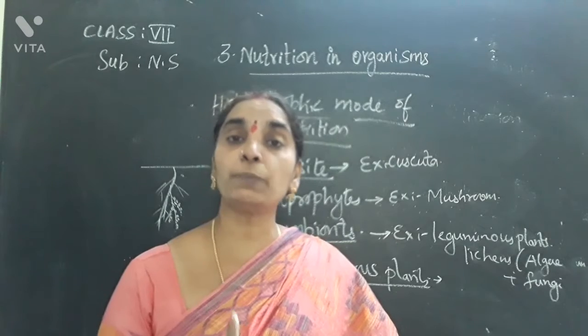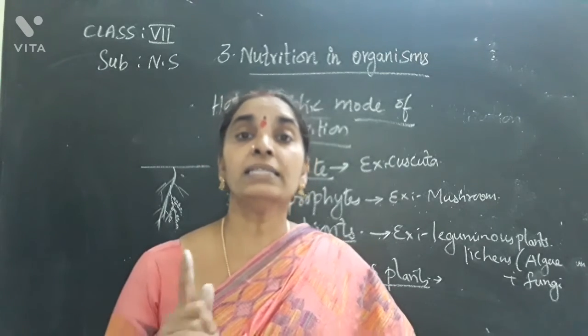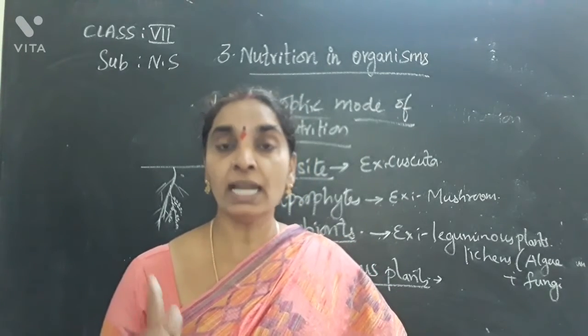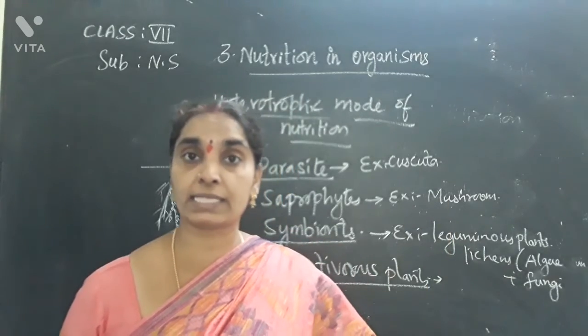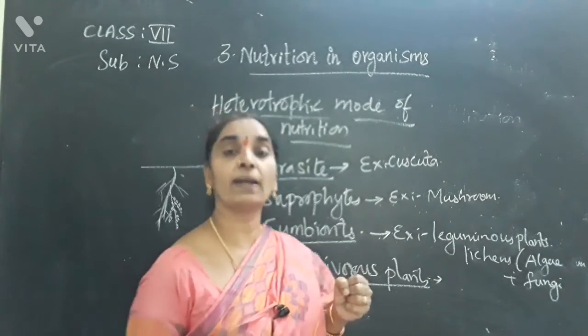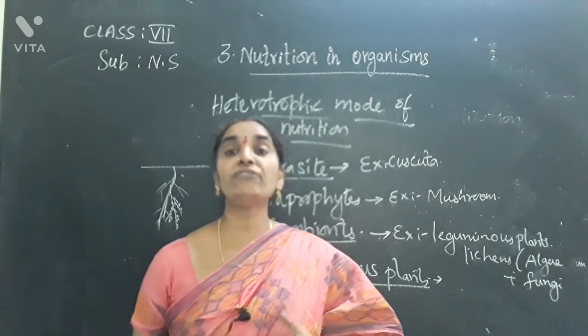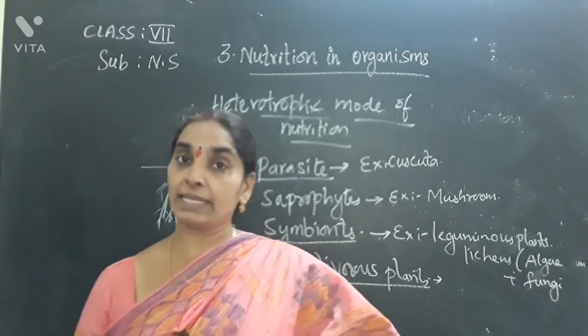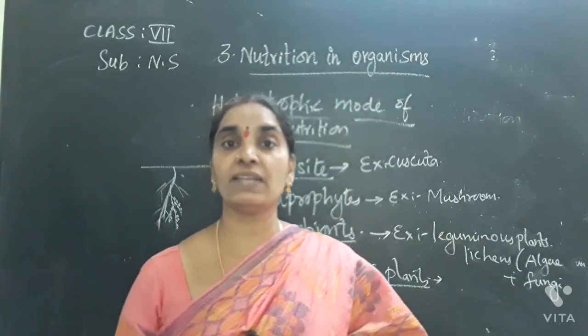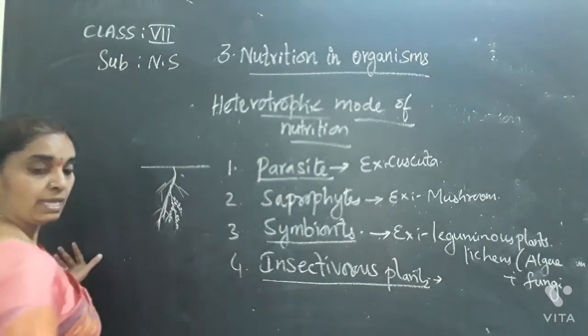So how do these plants get nitrogen? These plants get nitrogen from insects. How do they take nitrogen from the insects? They do so by modifying their leaves in such a manner as to trap the insects.